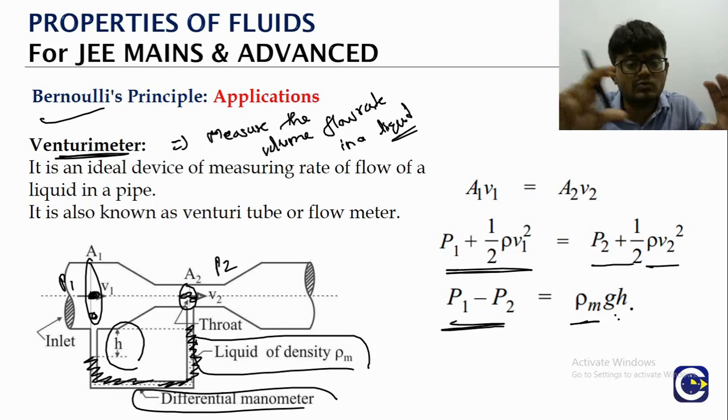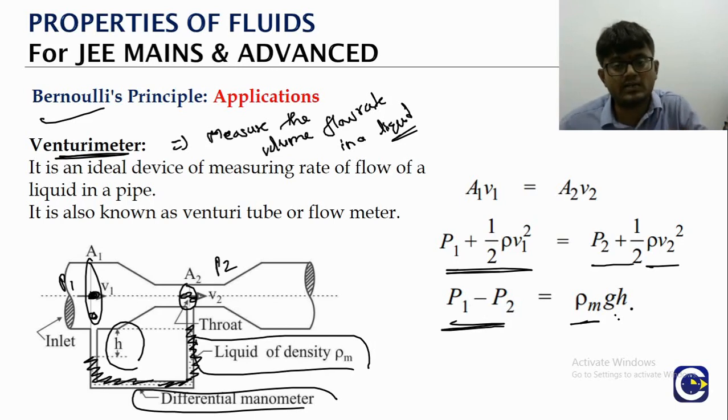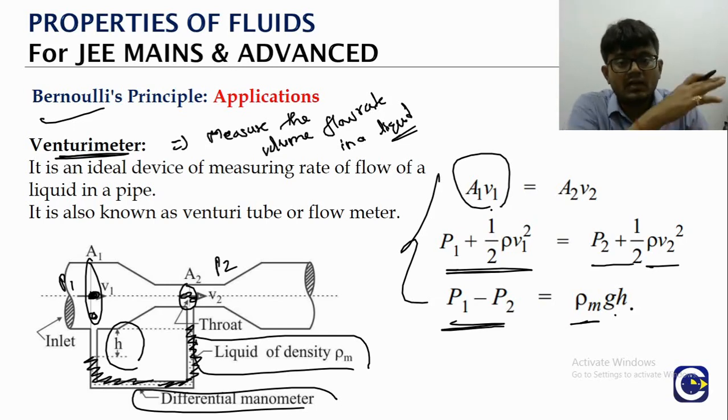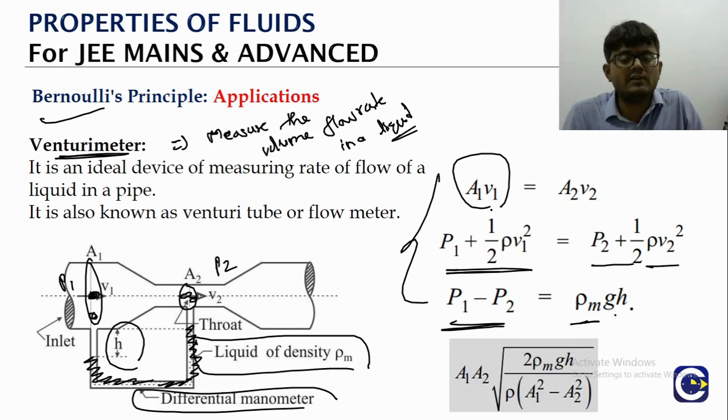The manometer, two sides, we have the mercury column, right? The height difference between the two sides. Now using these three equations, we will be able to find out what is the flow rate. Flow rate means either A1 V1 or A2 V2, because the equation of continuity says that the flow rate in the tube must be constant everywhere. So this is the final formula we can remember.